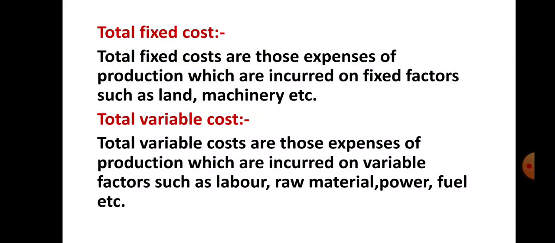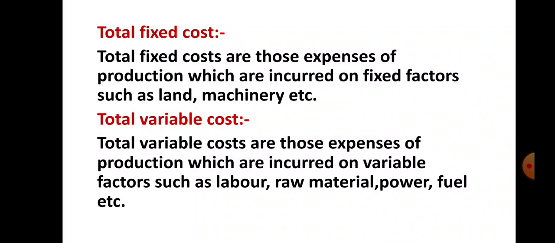Total fixed costs are those expenses of production which are incurred on fixed factors such as land, machinery, etc. So we can use fixed factors like land, machinery, etc. in the production process again and again. So total fixed costs are those expenses of production which are incurred on fixed factors such as land, machinery, etc. That is total fixed cost. Now what is total variable cost?